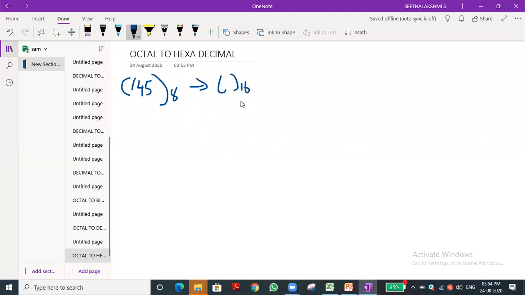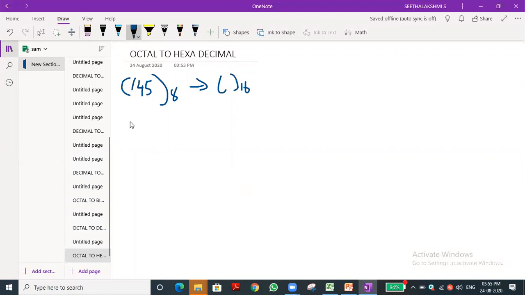Okay, how do we do this conversion, octal to hexadecimal? There is no direct conversion. So far we did direct conversions, but for octal to hexadecimal as well as hexadecimal to octal, the reverse conversion also, we need to first convert into binary. From the binary we do the conversion. As you know already, octal to binary we discussed today, we need to do that conversion. Then next, we need to convert into hexadecimal.